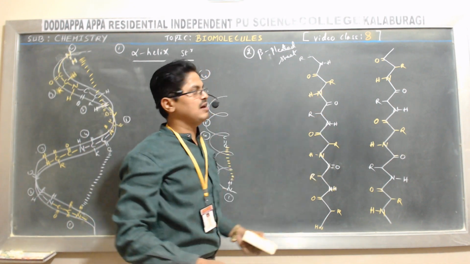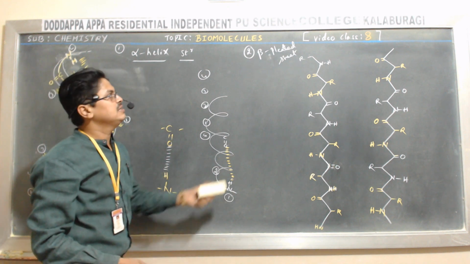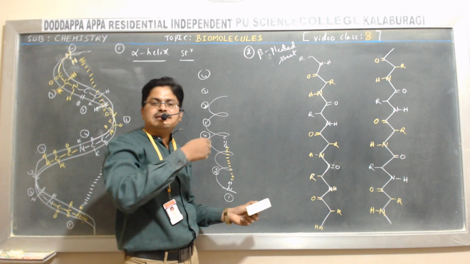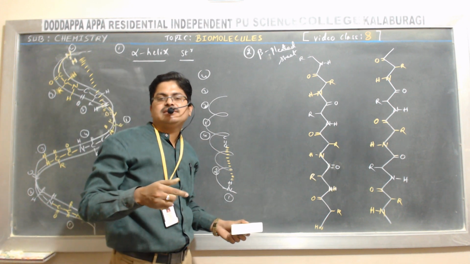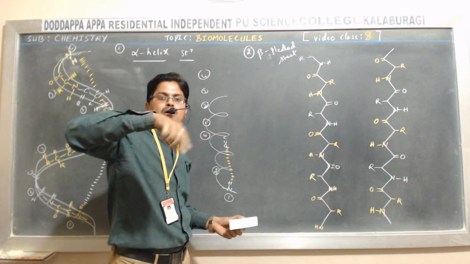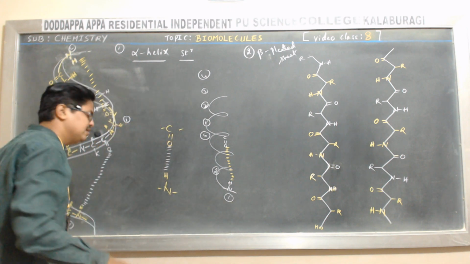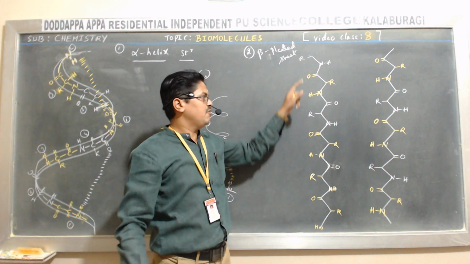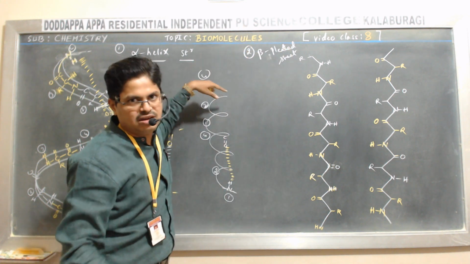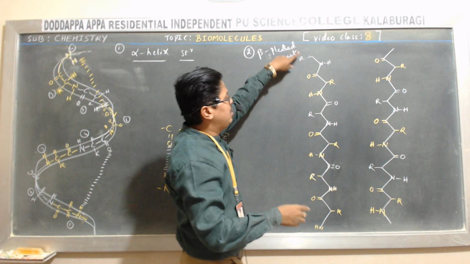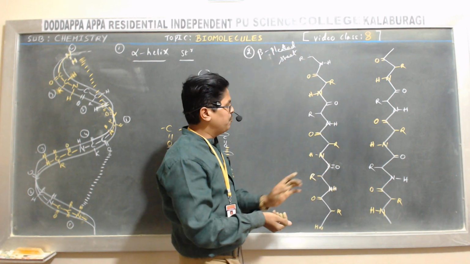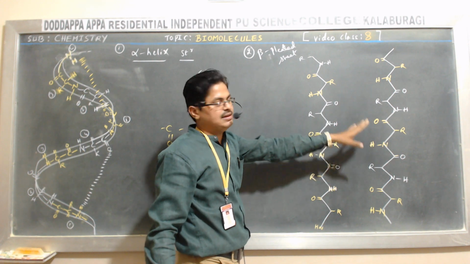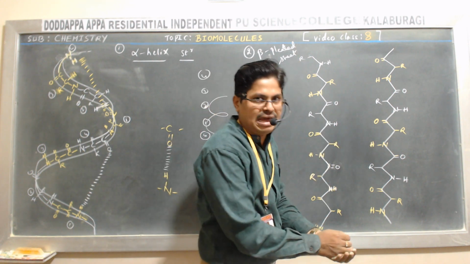Now let us focus on beta pleated sheet. What is this beta pleated sheet like structure? See, the polypeptide chain coils itself, or the folding of the polypeptide chain on itself forms what? Beta pleated sheet, where the polypeptide chains are lying side by side parallelly. They lie side by side parallelly.